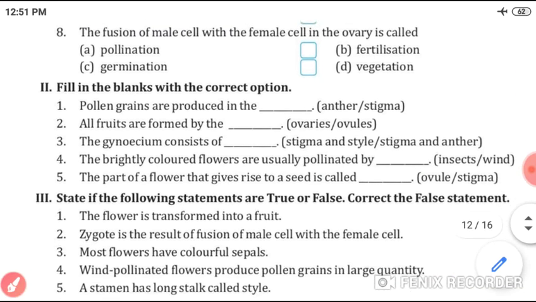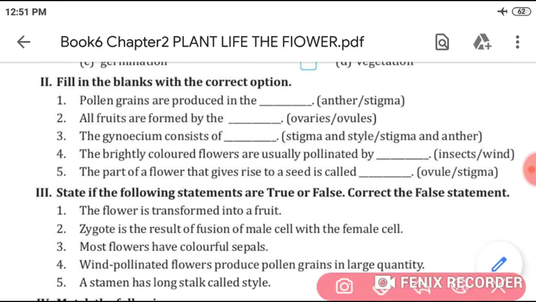Next, fill up, students. Pollen grains are produced in the anther. Second, all fruits are formed by the ovaries. Third, gynoecium consists of stigma and style. Brightly colored flowers are usually pollinated by insects. The part of a flower that gives rise to a seed is called ovule.